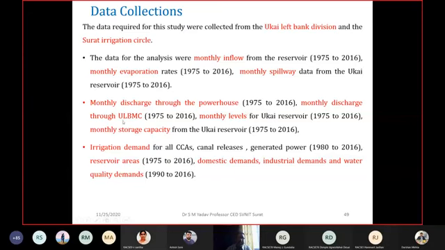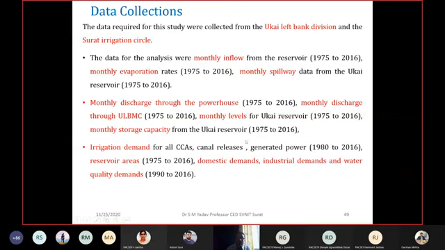Monthly discharge through Ukai left bank main canal. How much water is released into Ukai left bank main canal? What are the monthly levels of the Ukai reservoir? Because this keeps on changing, as I said, depending upon the monsoon, this level will not remain constant. Monthly storage capacity will also keep on changing with the year and with the month, right? Then irrigation demands, this is very important, and these irrigation demands we have found out for all catchment command areas, CCAs. For all CCAs, what is the requirement?